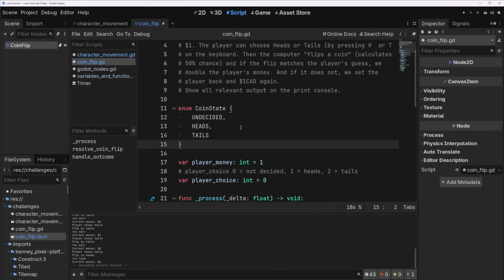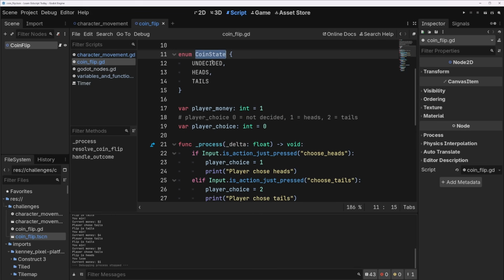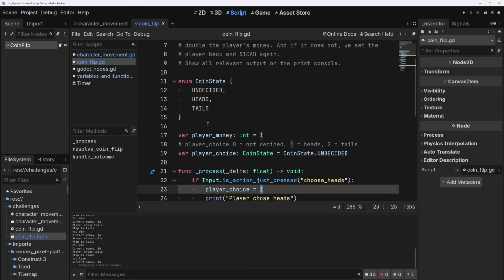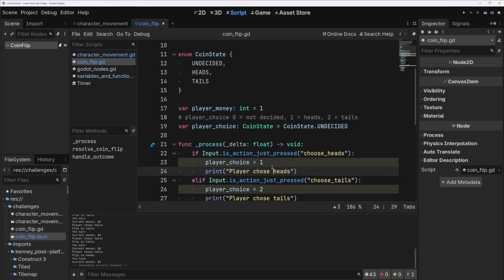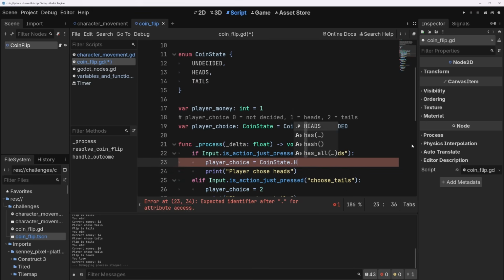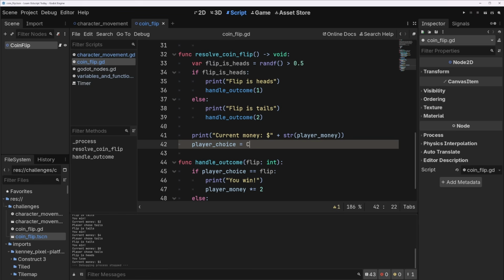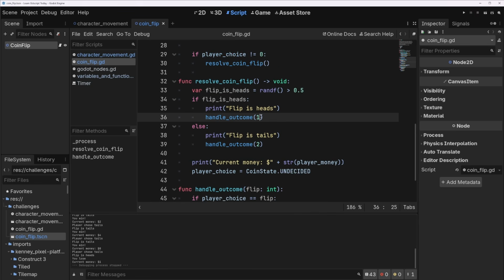Now, first of all, we can use this as a type. So player choice can now be a CoinState, and it will equal CoinState.UNDECIDED. Now we get some warnings, but not errors, because these 1 and 2 actually translate directly into the 1 and the 2 here, and this is a 0. So we can make player choice be CoinState.HEADS and CoinState.TAILS, and then down here we can do player choice equals CoinState.UNDECIDED. Then in handle outcome we can also have CoinState.HEADS and CoinState.TAILS.